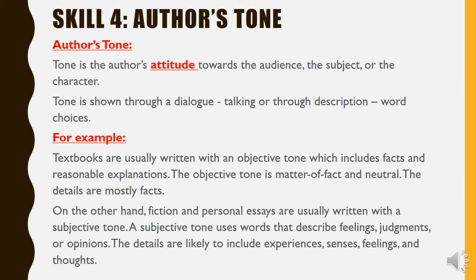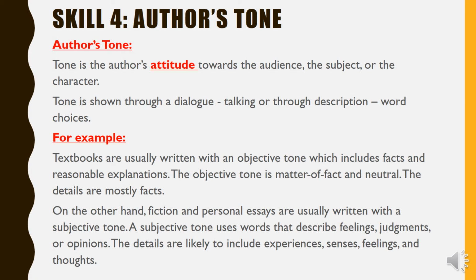So you may find the author's tone, or you may guess the author's tone through a certain dialogue, through a certain description, through word choices, through some hints and clues that you may find in the text. For example, textbooks are usually written with an objective tone, which includes facts and reasonable explanations.